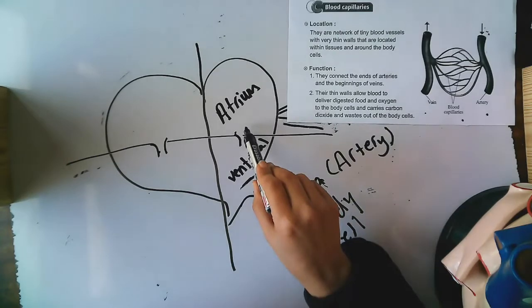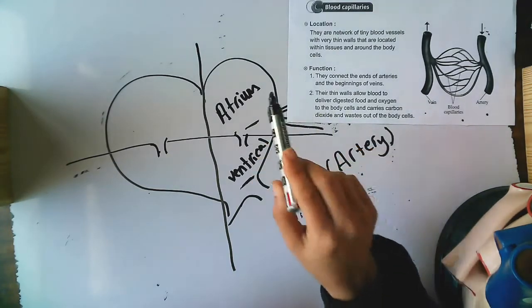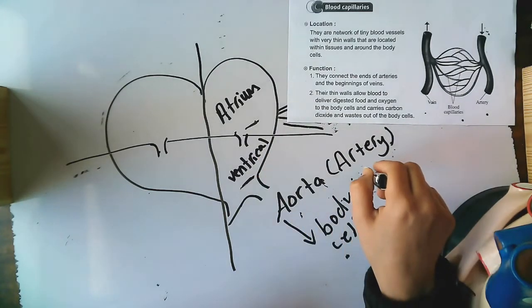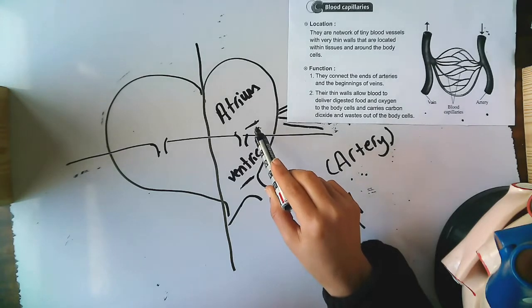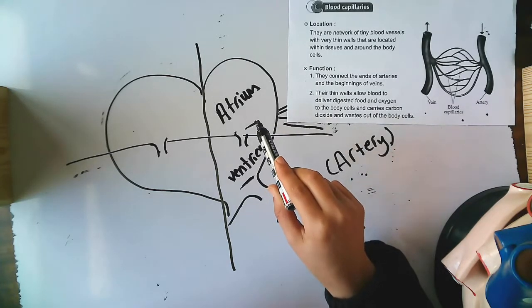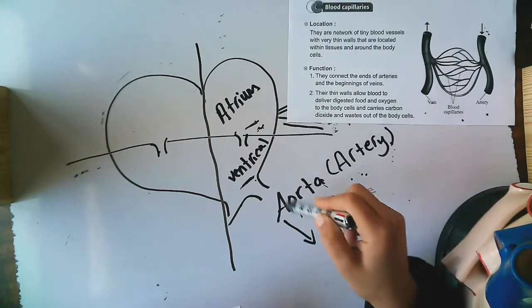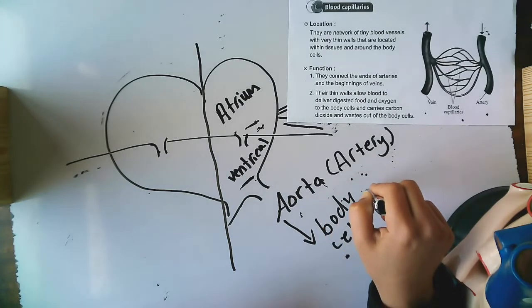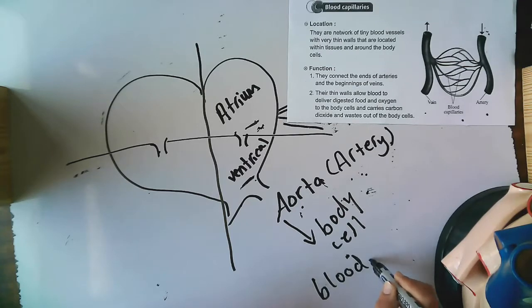There is a difference between atrium and artery, because you're going to confuse between them. There is atrium and artery. Atrium is found inside the heart. It is the first chamber in the heart, the upper chamber in the heart. The blood goes from the atrium to the ventricle to the blood vessels, which is artery, one of them called aorta, which takes the blood to all body cells. This blood, we say, is filled with oxygen.